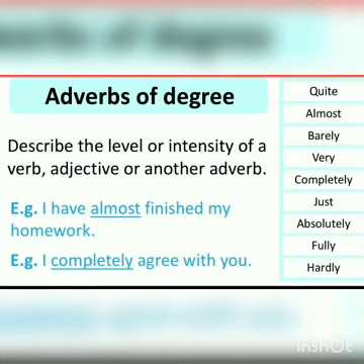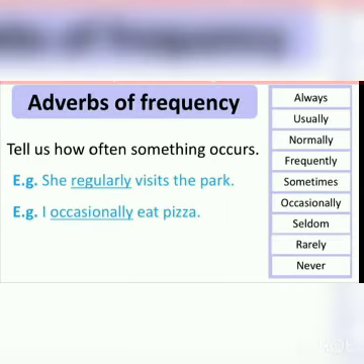Let's understand it by example. The first example is I have almost finished my homework. This sentence is telling us I have finished my homework. But how much did I finish my homework? Almost I finished my homework. Let's take one more example. I completely agree with you. This sentence tells us that yes, I agree with you. But how much do I agree? I completely agree. It tells us about the intensity of something. It means adverb of degree gives us the answer about how much.